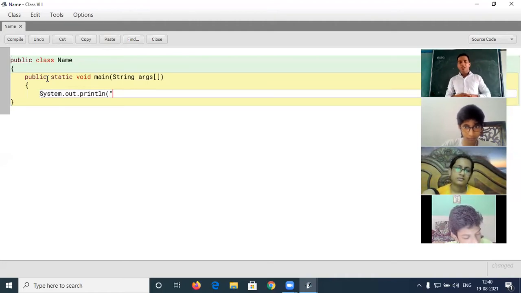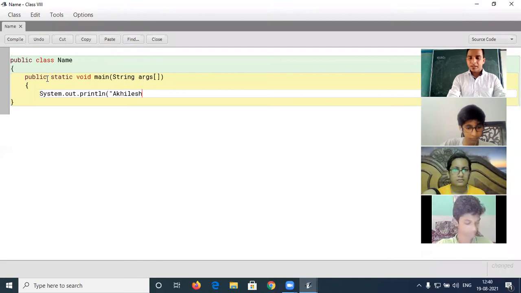What do we have to perform in this program? Write a program to print your name 4 times in the same line. Okay, means we have to type our name 4 times. I am going to write my name. Okay, then double quote close. Then I have to put one plus sign. Plus means this is going to combine the result. Okay, again I will write the name.